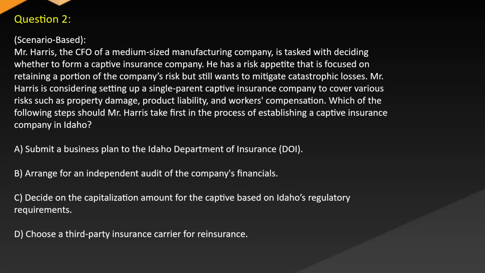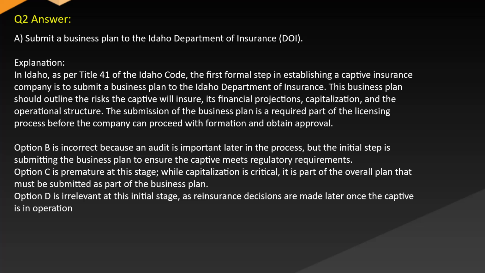A. Submit a business plan to the Idaho Department of Insurance (DOI). B. Arrange for an independent audit of the company's financials. C. Decide on the capitalization amount for the captive based on Idaho's regulatory requirements. D. Choose a third-party insurance carrier for reinsurance. Answer A. Submit a business plan to the Idaho Department of Insurance (DOI).